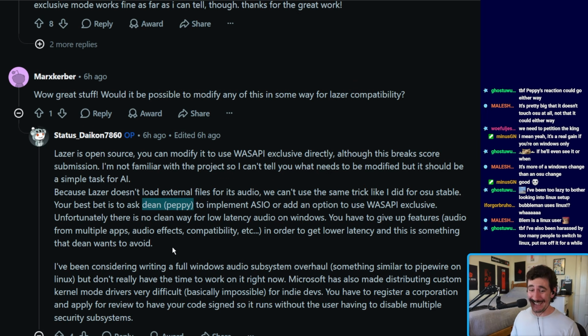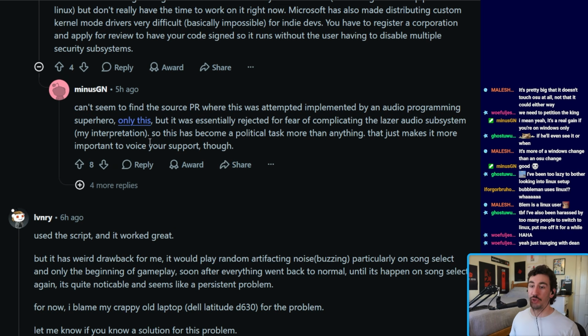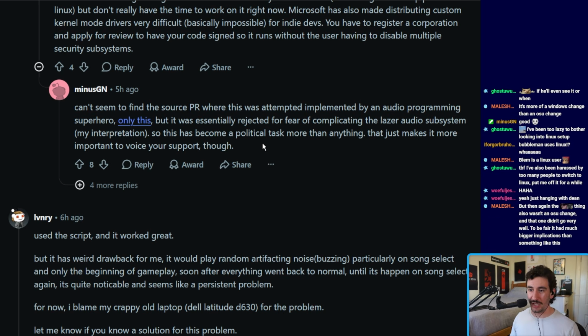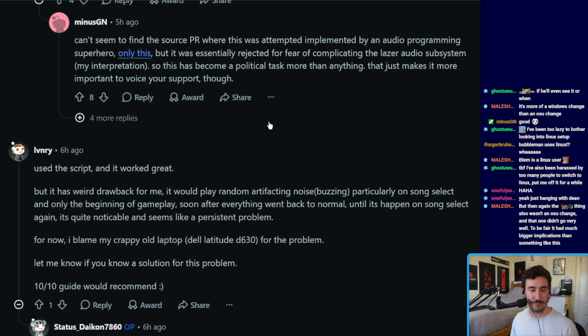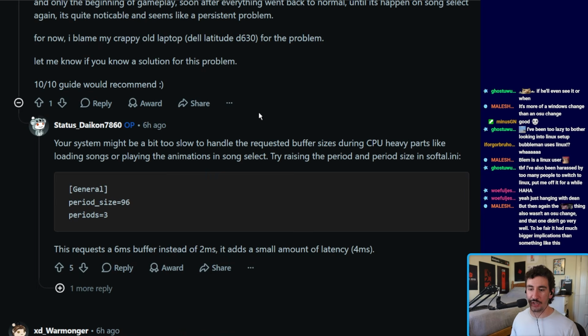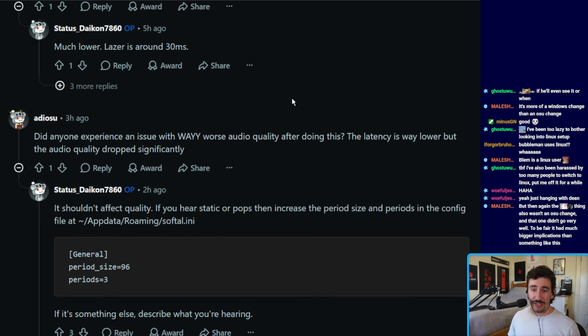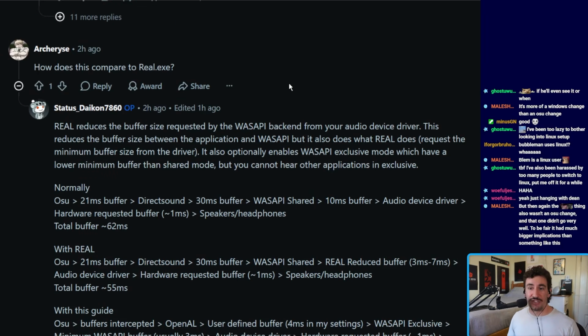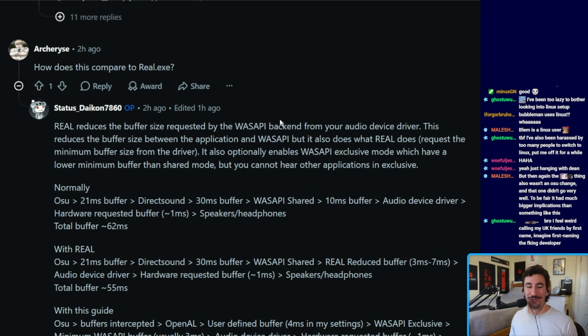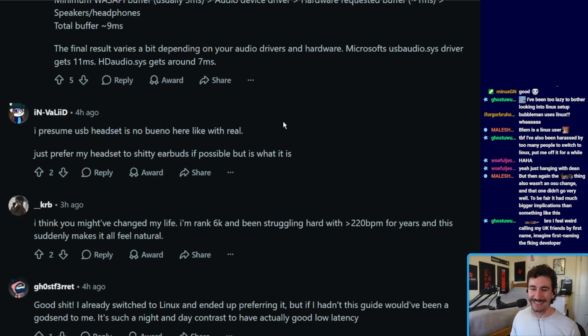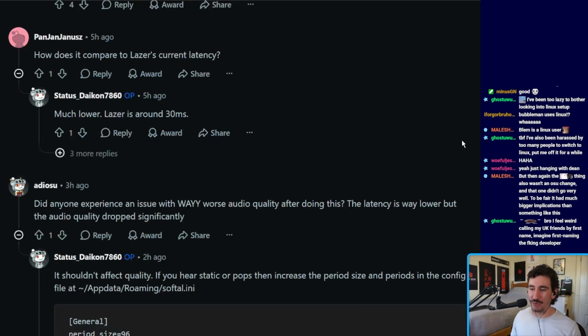Dude. Yeah. GN is also right that it is a political task rather than a coding task. At the moment, trying to get laser audio to be optimized is just going to be trial and trial and trial, because there is no error. We're just trying as hard as we can to get Peppy to listen to us to optimize the back end. This is cool, though. This is really cool.